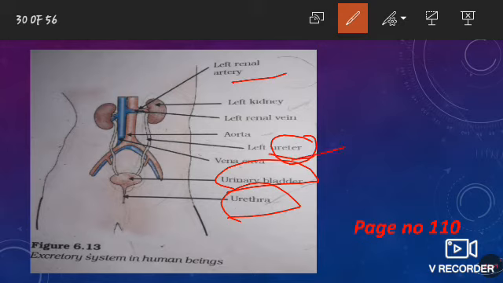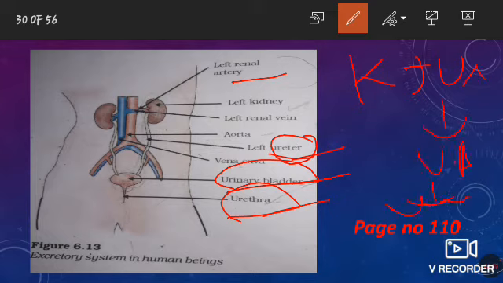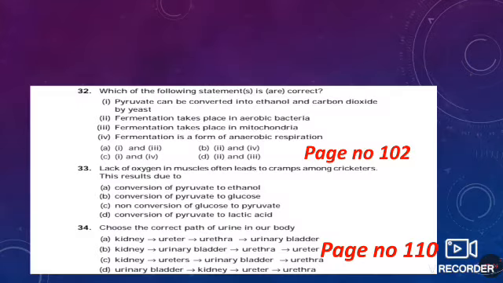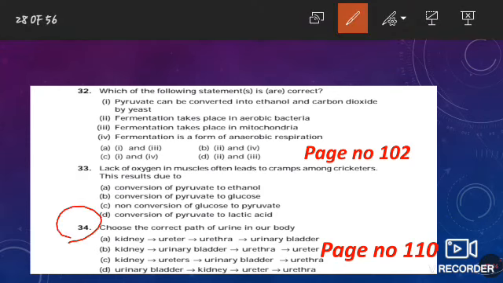First kidney, then ureter, then urinary bladder, then urethra. This diagram is given on page number 110. So the answer of question 34 is kidney, ureter, urinary bladder, urethra. So option number C is the correct one.